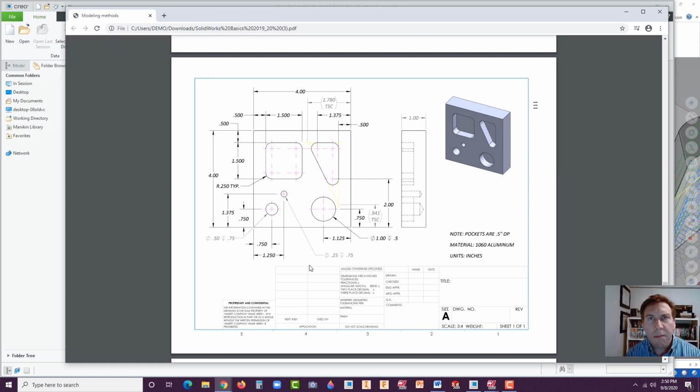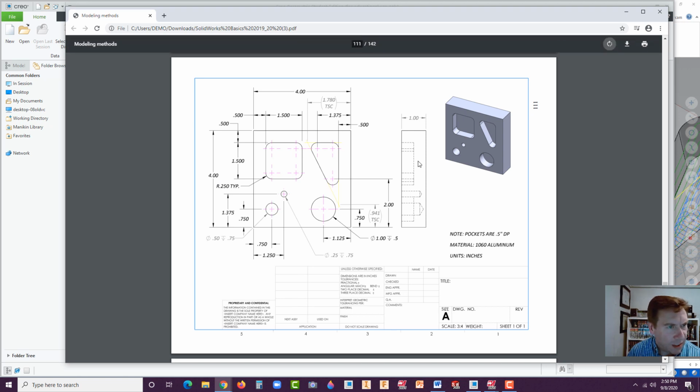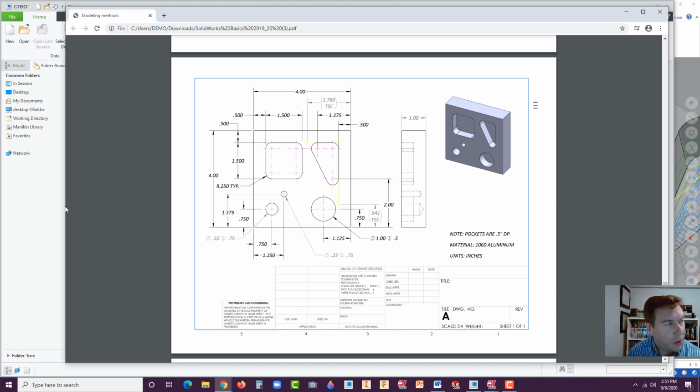So it's like a fixture. It's a cheap little fixture we're putting together of 1060 aluminum. It's a 4x4 block, and it's 1 inch thick. It has 3 pockets here, a triangular pocket, a rectangular, I should say square, pocket, and this circle pocket. Then it has 2 holes that go 3/4 of an inch deep. So don't try and put them all in at once. Those holes we'll use the hole wizard to put in.